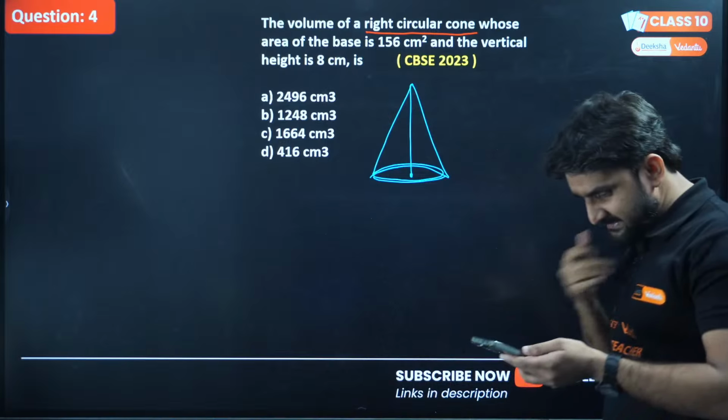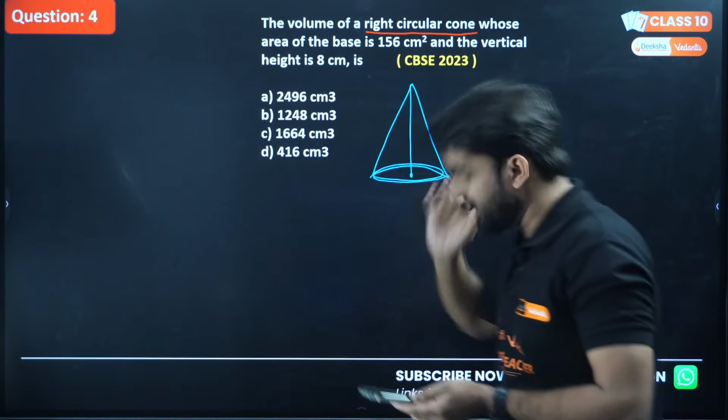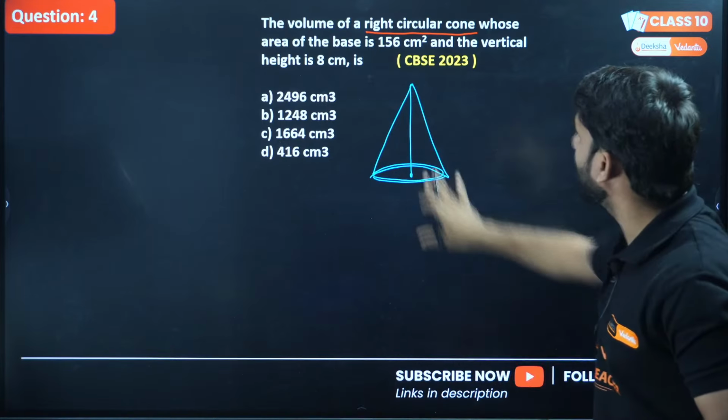So Chintu answered D. Okay Chintu, let's check the answer D. You are saying answer D. Okay, let's just wait for a while, I'm doing this question and will check your answer.